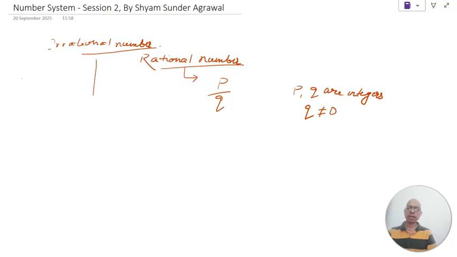For this session, our topic is irrational number. Rational, irrational: by the term itself, you can identify that irrational means the numbers which are not rational are irrational. Very simple.